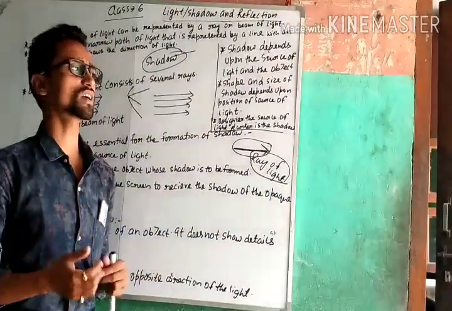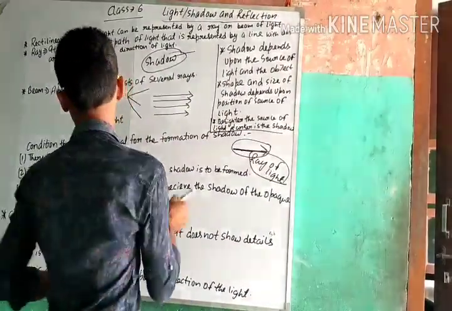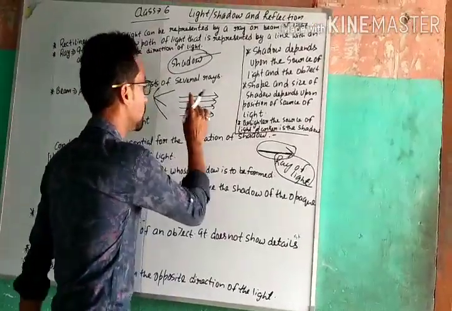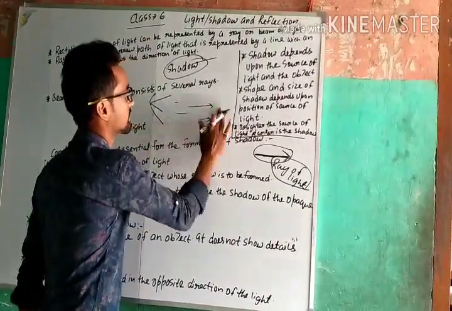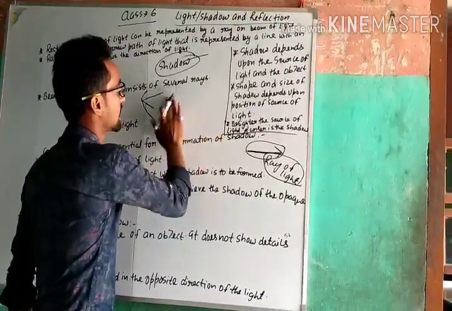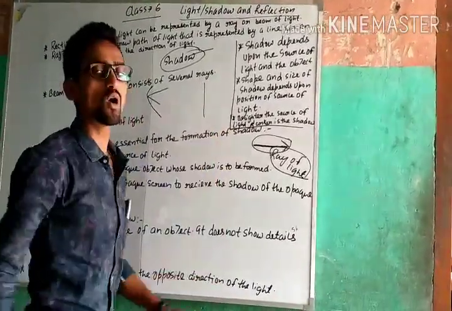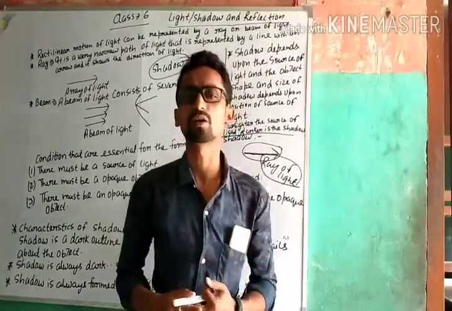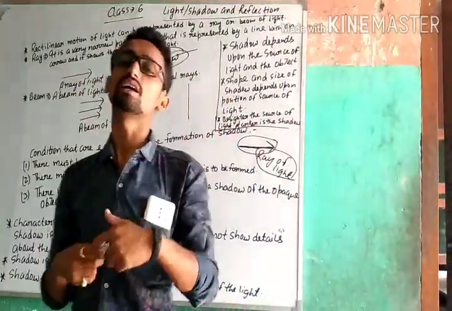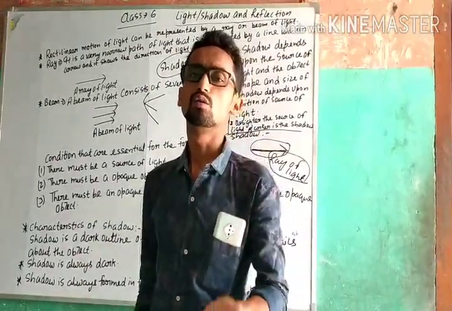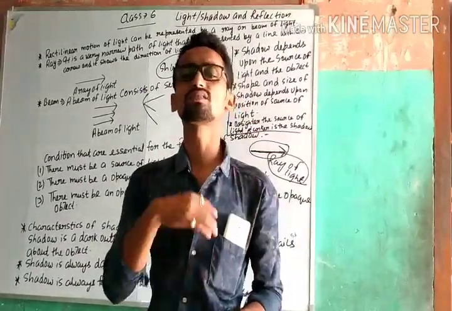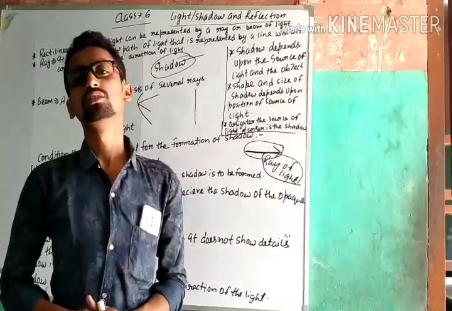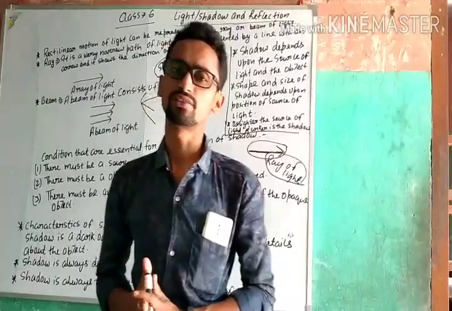Now the next condition is that there must be an opaque screen. It means we can say that shadow is always formed on a screen. Shadow is always formed on a screen. So there must be an opaque screen to cast the shadow. So these are the conditions for the formation of shadow.